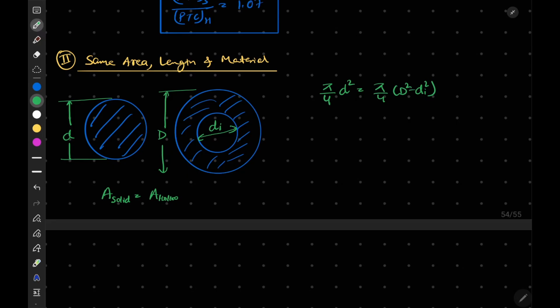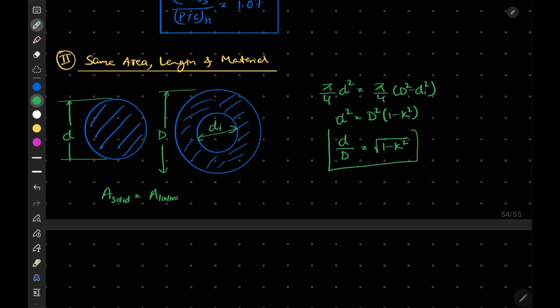This is our relationship. From here we can write that d square is equal to D square times 1 minus k square. So small d by capital D is equal to root of 1 minus k square.